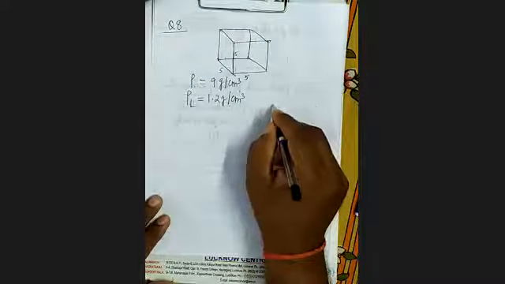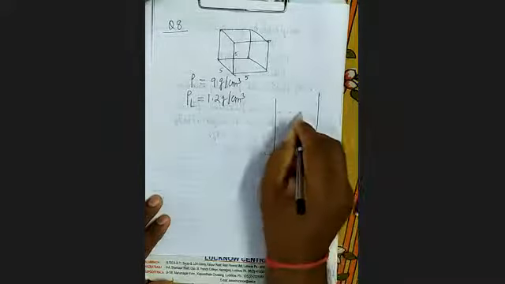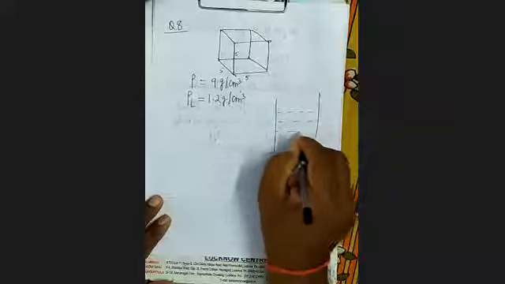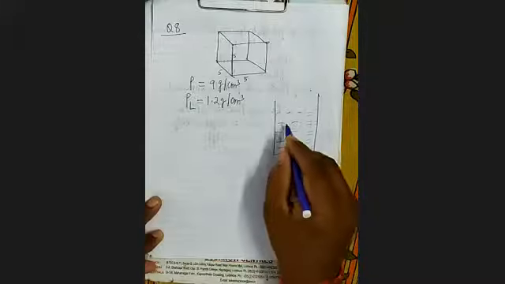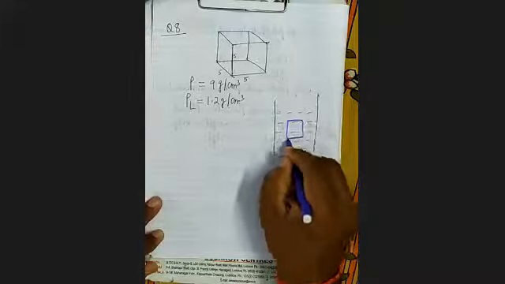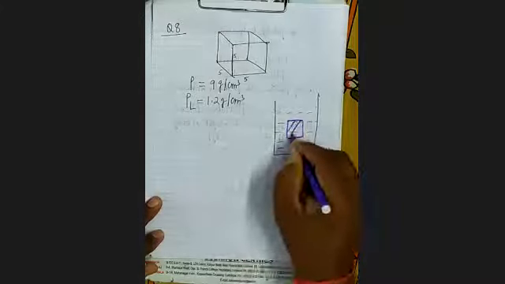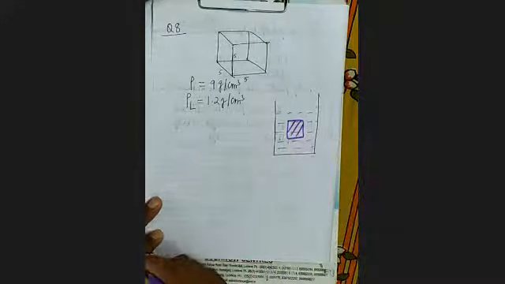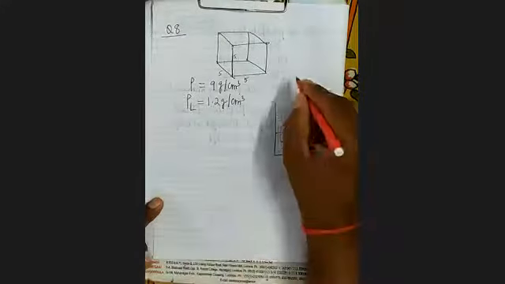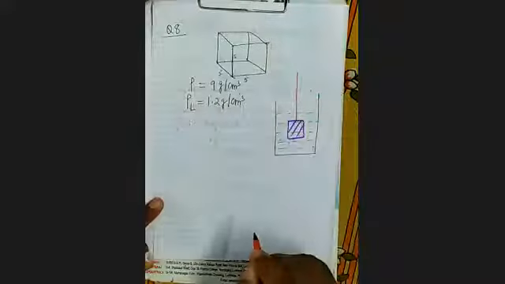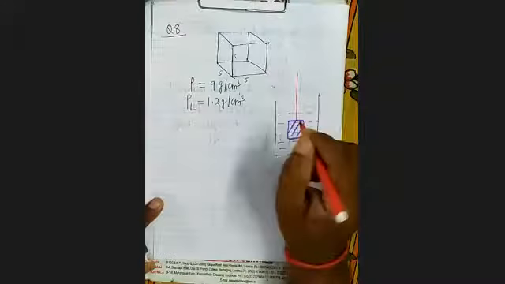So you can see here, this is containing liquid, and this is the metal cube which has been suspended here with the help of the thread. You have to find the tension here.